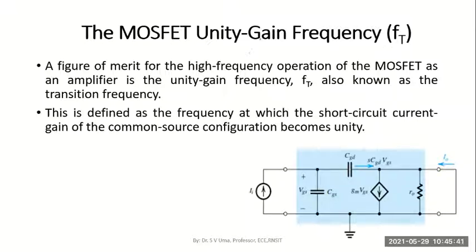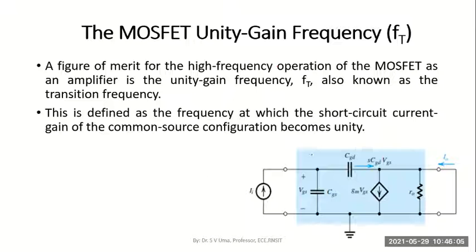As the name indicates, I think you can guess, it should represent the frequency at which the gain of the MOSFET becomes 1. Yes or no? Unity gain frequency means the particular frequency at which the gain of the MOSFET becomes 1. And which gain am I considering? I am considering the current gain of the MOSFET.